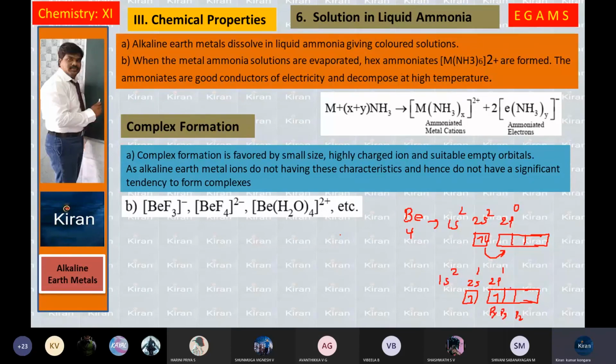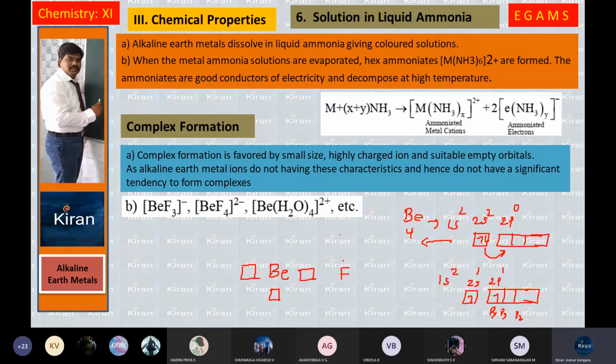So with the presence of vacant orbitals, fluorine can donate electrons. For example, beryllium is having 3 vacant orbitals: this is one vacant orbital, this is another, this is another.